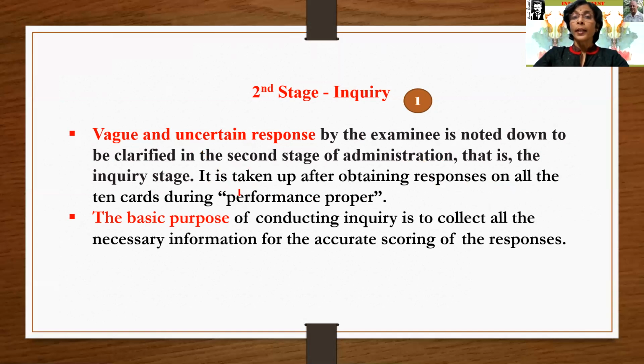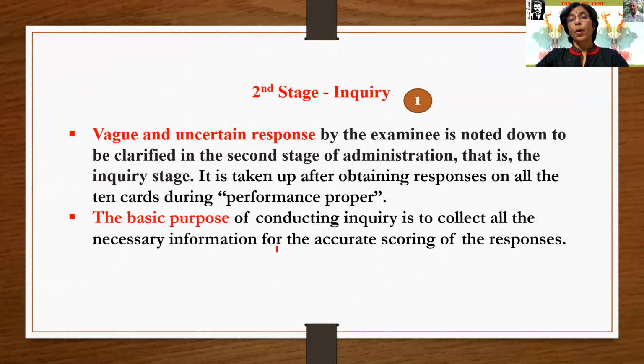It is taken up after obtaining responses on all 10 cards during performance proper. As we have seen, performance proper is the first stage of the administration, and all the responses have been taken. They are studied, and the second stage begins where the clarification of these responses is given by the examiner.